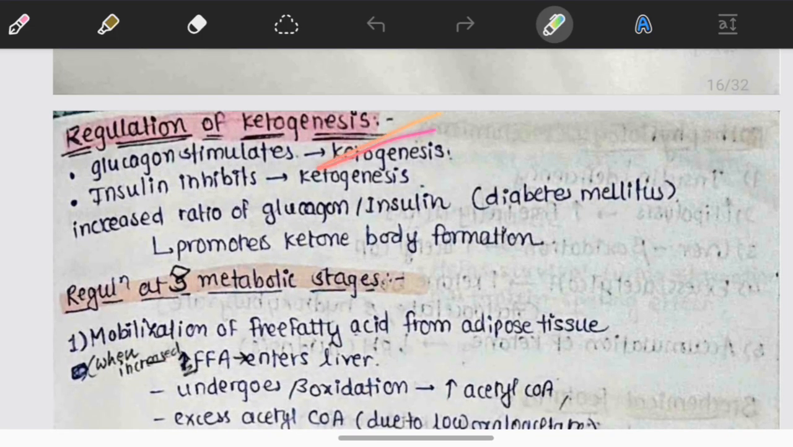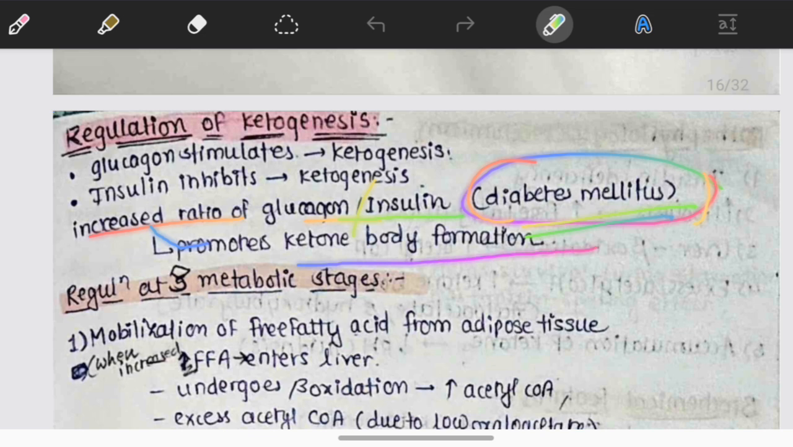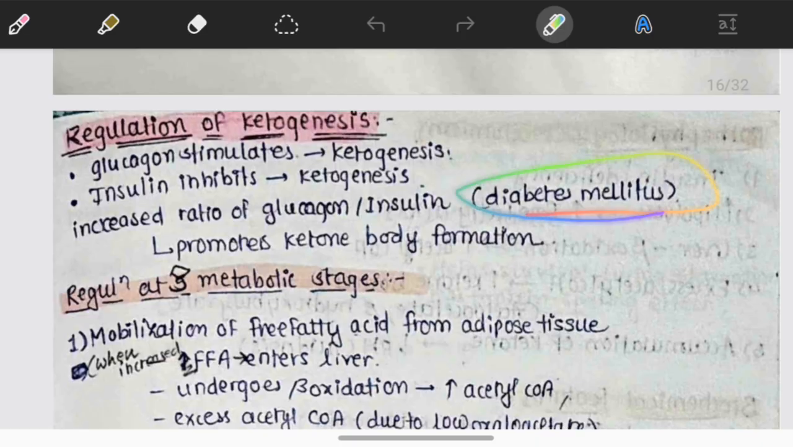In the regulation of the ketogenesis, glucagon stimulates the ketogenesis, insulin inhibits the ketogenesis. Increased ratio of glucagon to insulin, in the situation of diabetes mellitus, promotes ketone body formation. Hence, in diabetes mellitus, it is associated with ketoacidosis.